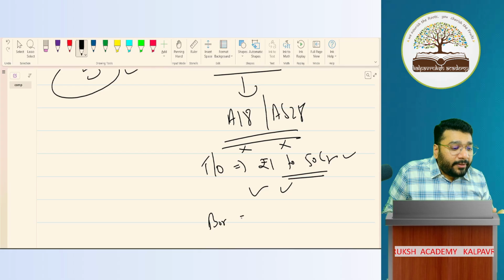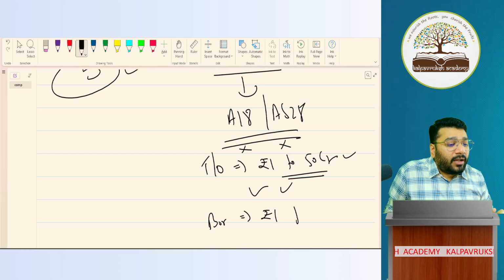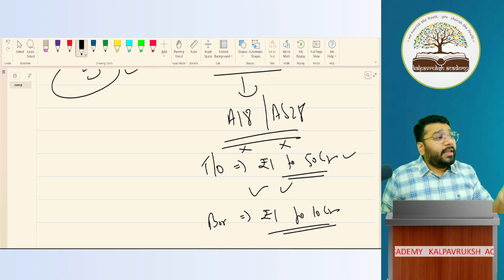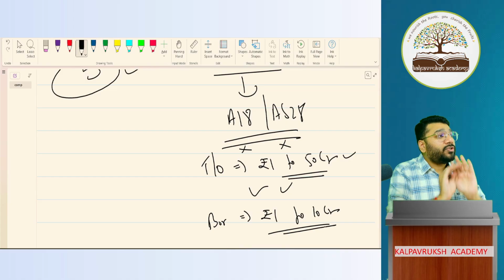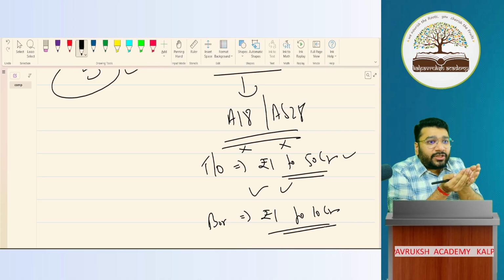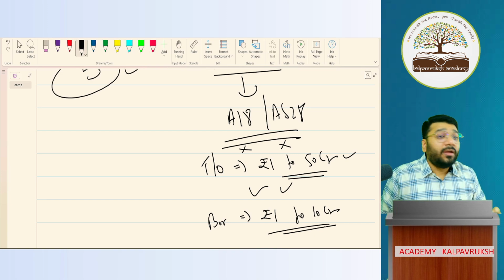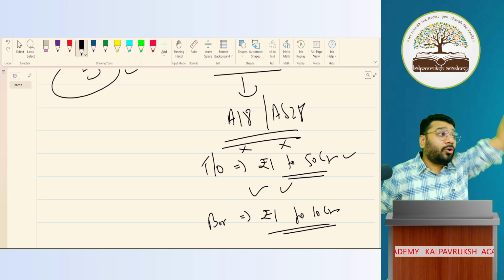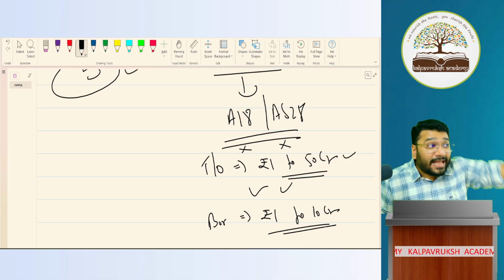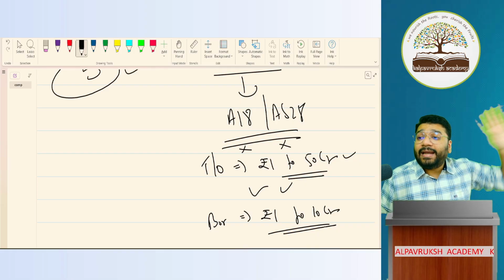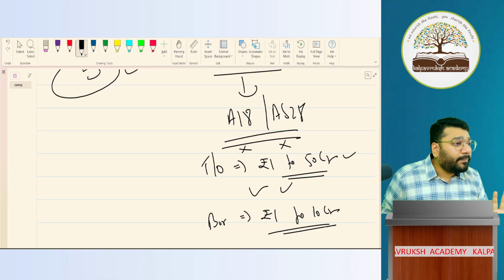In the same way, borrowing. If borrowing is from rupee 1 up to 10 crore, 18 and 28 need not be followed, because you are a smaller version of an MSME. You are a smaller version, so no need to follow 18 and 28. But if your borrowing is more than 10 crore, then 18 and 28 have to be followed. Got it? Not got it?